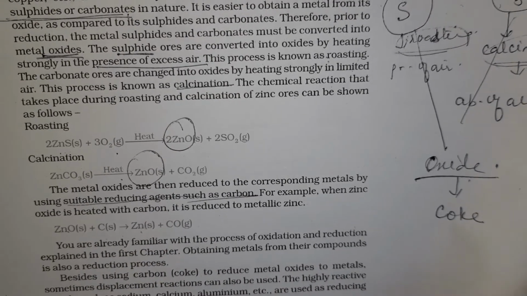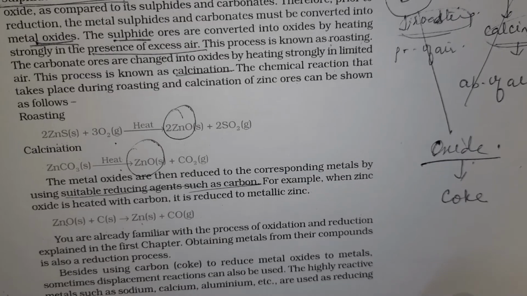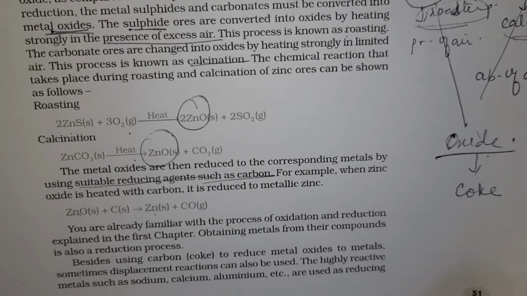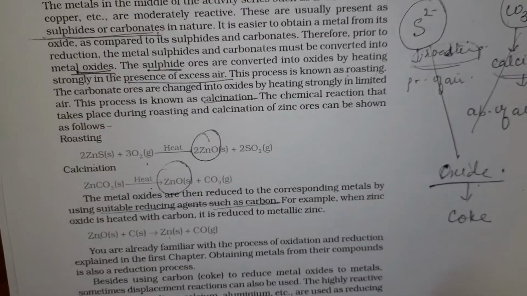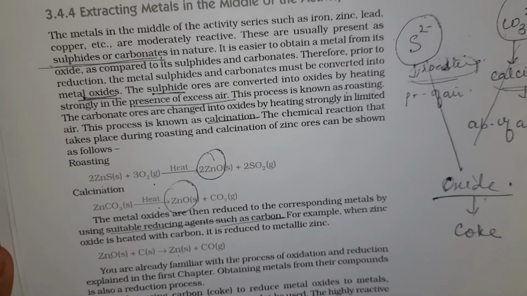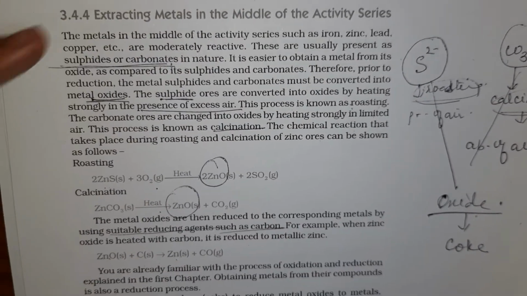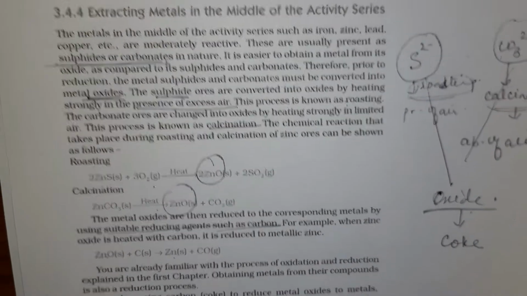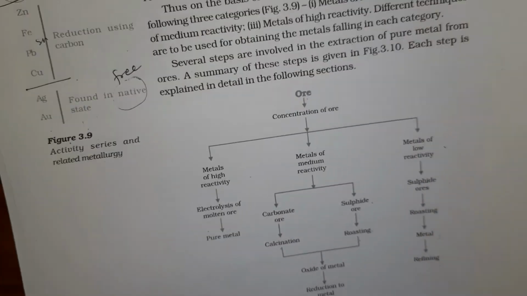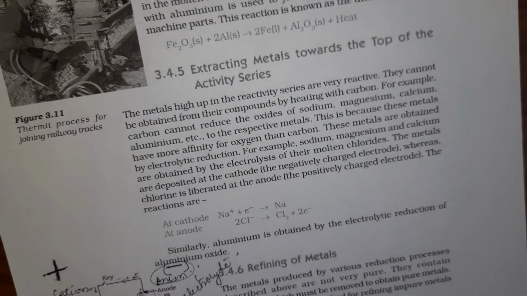Now this is how we get metal from the sulfide or the carbonate ore. This method is mostly employed for the metals which are placed in the middle of the activity series. Now we come to metals which are placed in the top in the activity series.